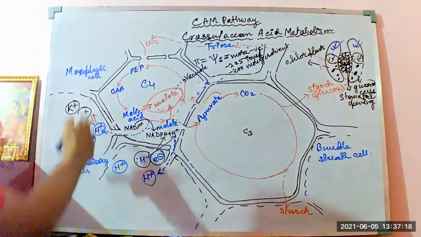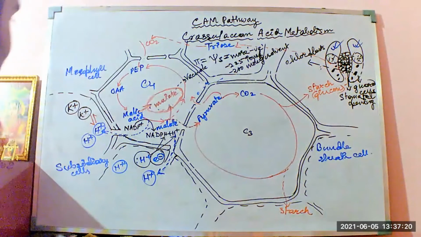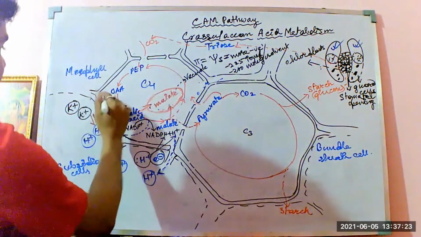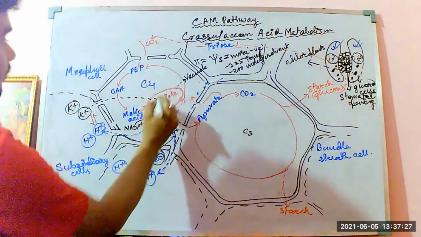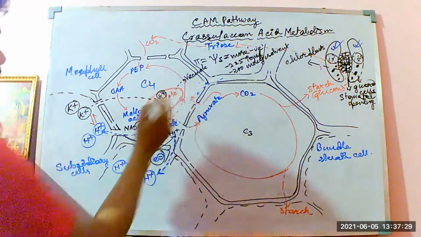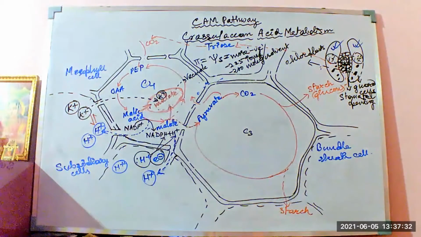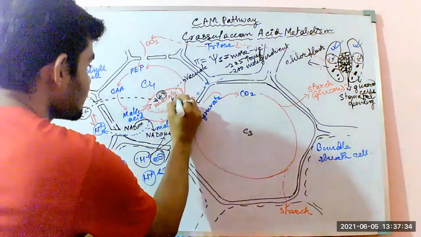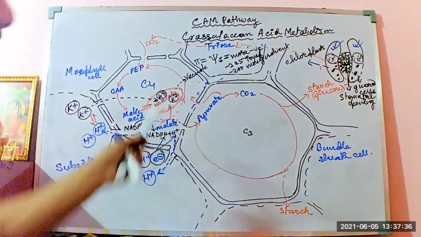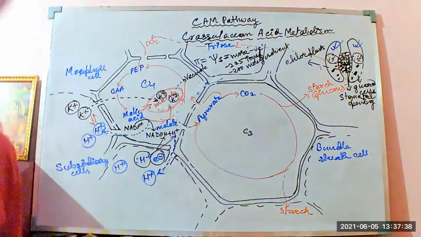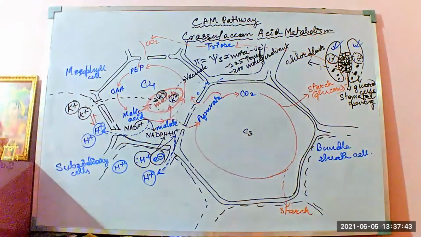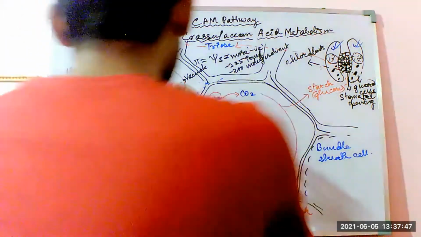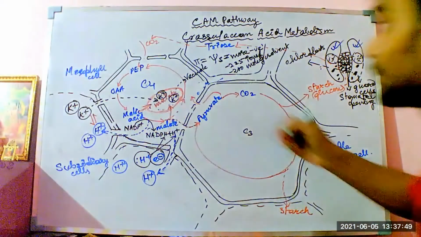So due to the creation of this pump, of these K plus H plus pumps, what happens? The K plus ions enter into the vacuole of the mesophyll cells. And when the K plus ions enter into the vacuole of the mesophyll cells, what happens? The osmotic concentration increases more. In that case, when the osmotic concentration increases more, it becomes hypertonic. In order to balance the concentration of the ions present within the mesophyll cells, what happens?